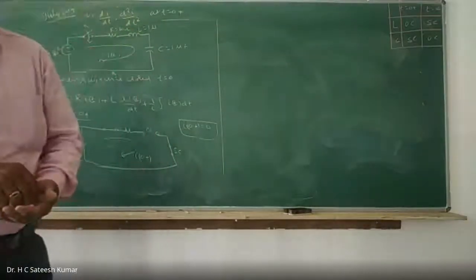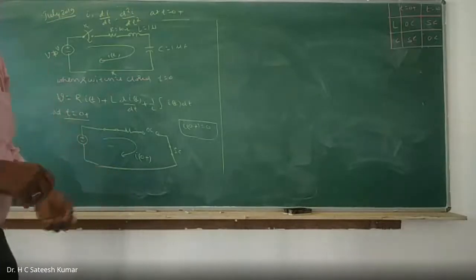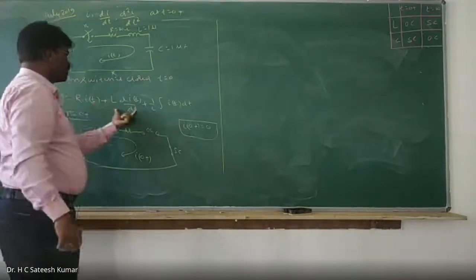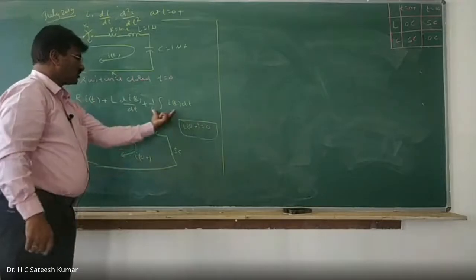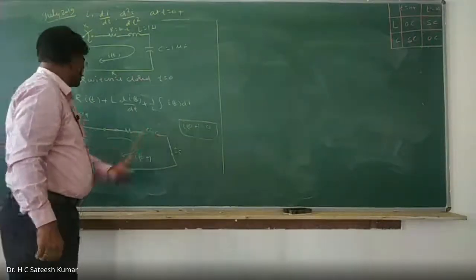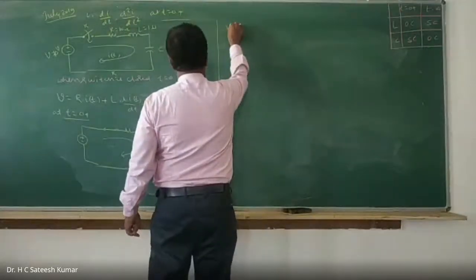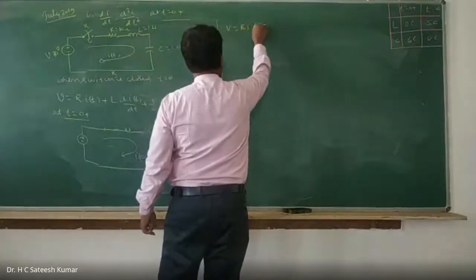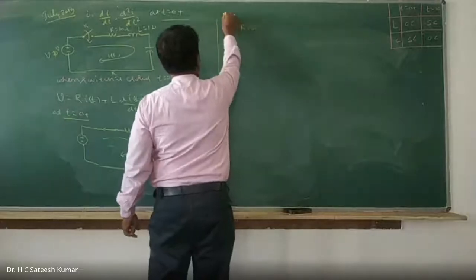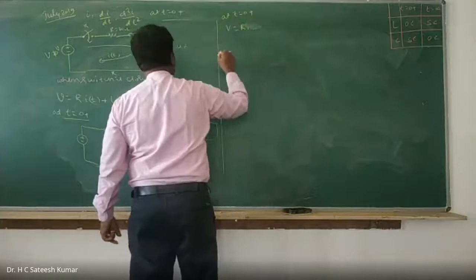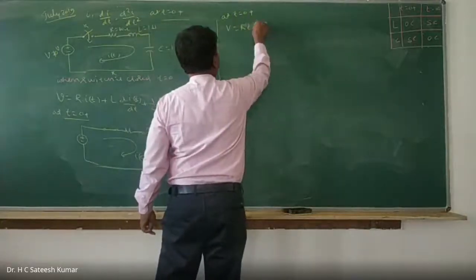Now what you should do is V is equal to R into I of t. So initially this will become equal to this voltage plus this voltage plus this voltage. Therefore this is short circuit, that means this voltage will become equal to 0. Therefore substitute in this equation. So V is equal to R into I of t at t is equal to 0 plus, R into I0 plus.